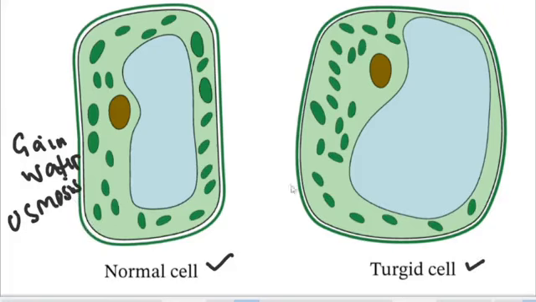Okay? Then what will happen is that the protoplasm now, that is the nucleus, the vacuole, the cell membrane, these are going to swell. They are going to swell. To swell means they are going to expand. When they expand, they are going to press against the cell wall. So when a plant cell gains water, this condition is what we call cell turgidity.